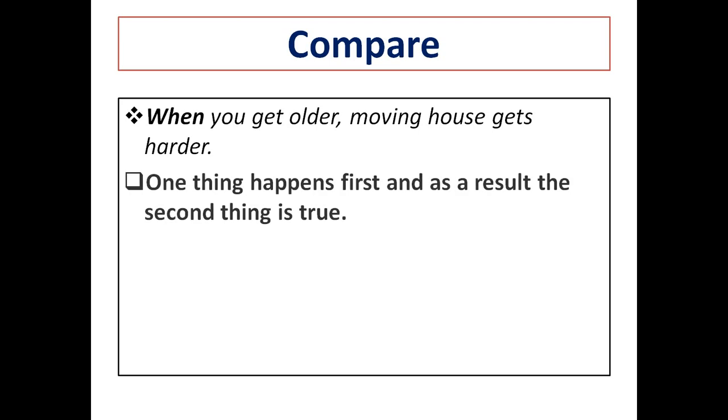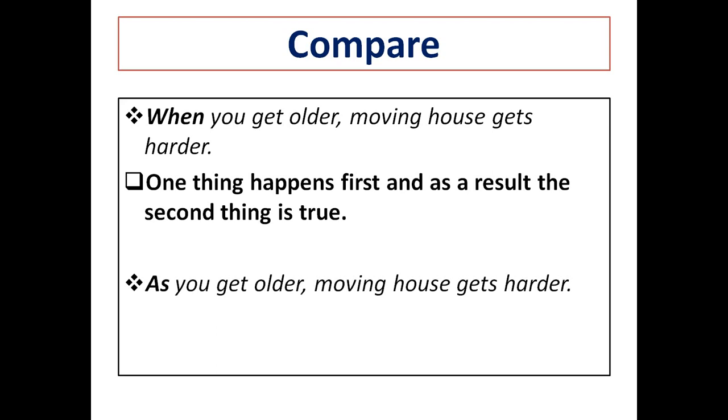Now let's see the conjunction as. We will put it in the same sentence. As you get older, moving house gets harder. So what is the difference between the conjunction when and as? So here the meaning changed. Why? Because when we put the conjunction as in this example, as you get older, moving house gets harder, it means that the actions happen at the same time. Okay, I'm not going to use the word while, while you get older, no. But here, the two things happen at the same time.